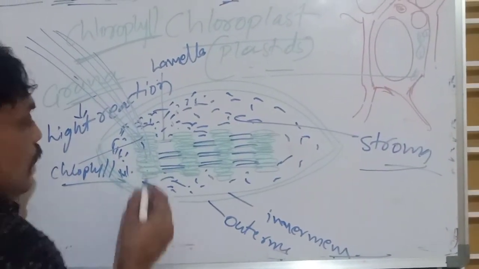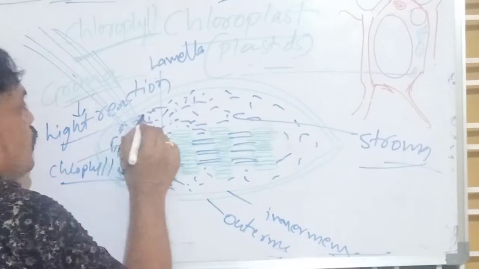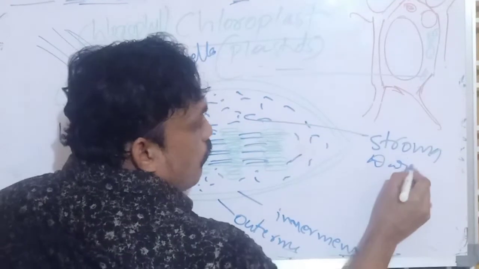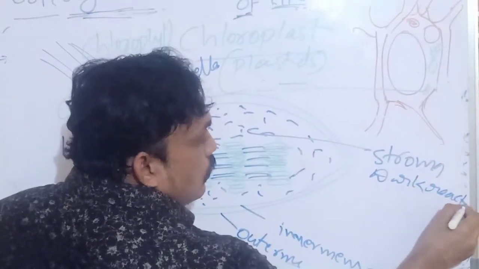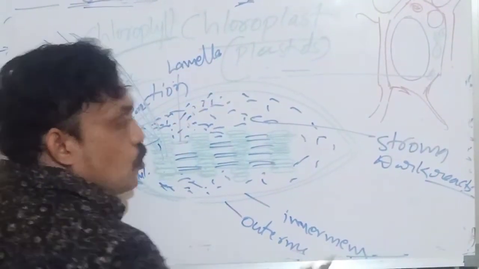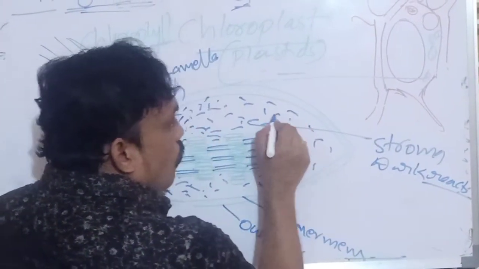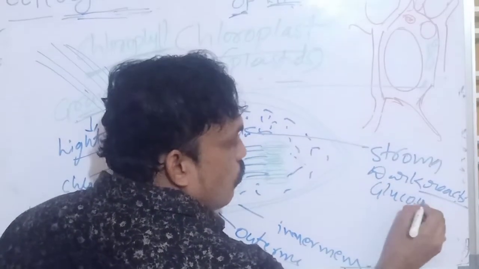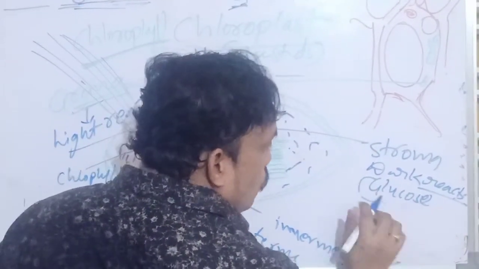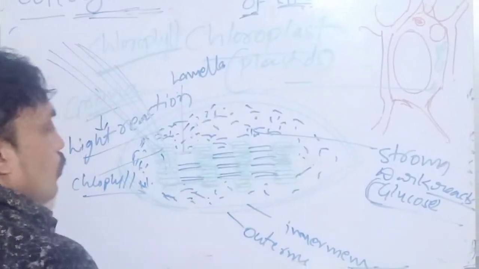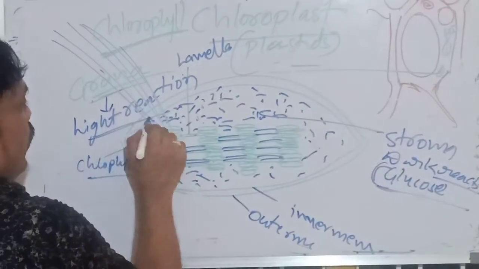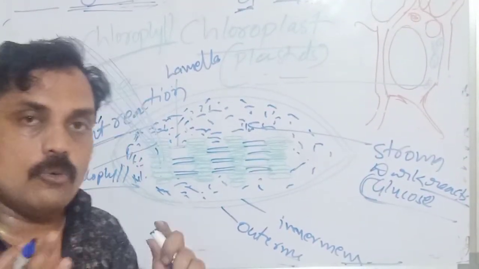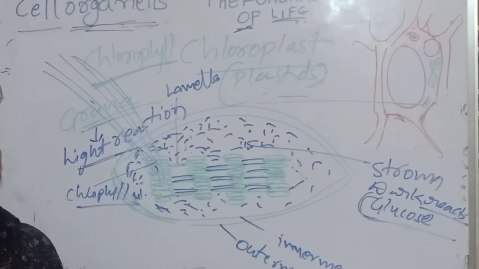Light reaction occurs in grana, and dark reaction occurs in stroma. Whatever glucose is synthesized, whatever food, is stored in stroma. We observe chloroplast only in plant cells.